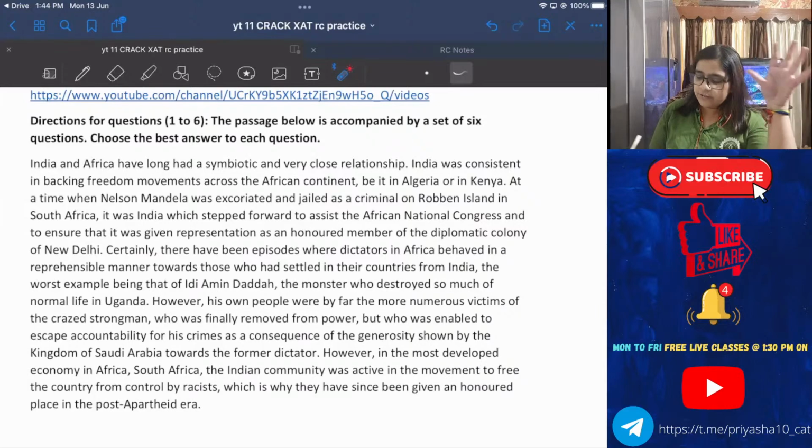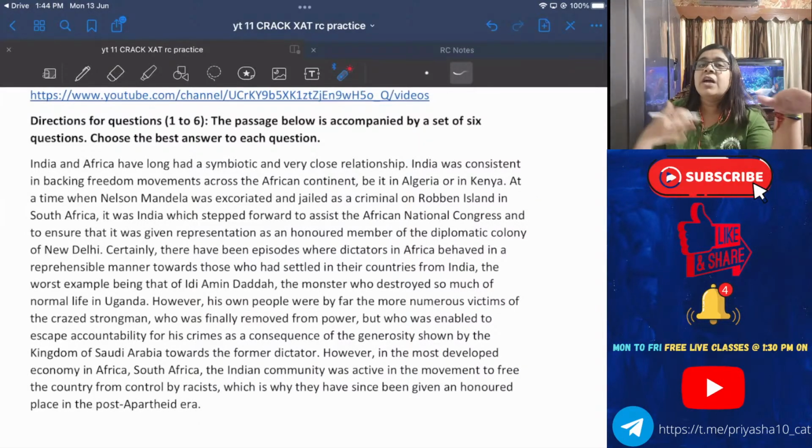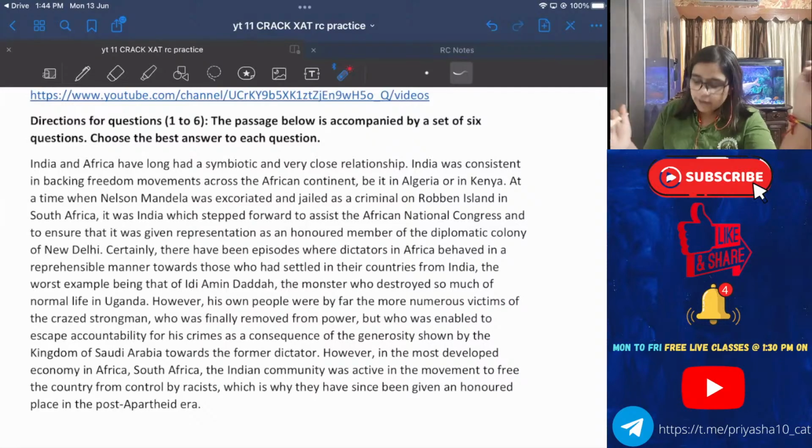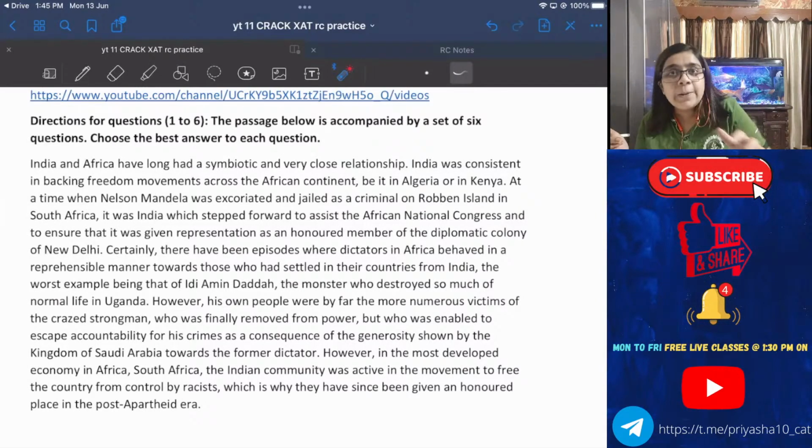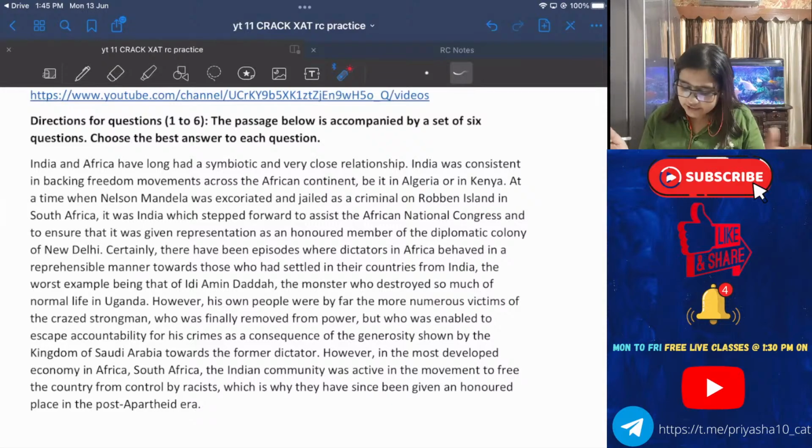So when Nelson Mandela was sent to jail, it was India who supported Africa in some way or the other. In which way it supported, not important. All these are examples, or facts and figures, which will help us substantiate the statement in the first line. Okay, now comes the next one.